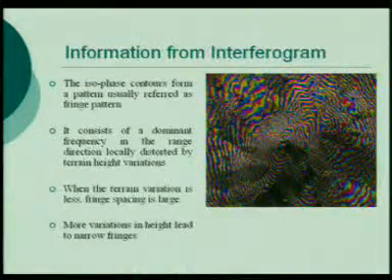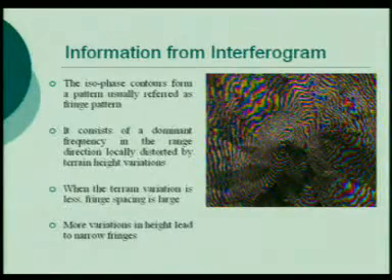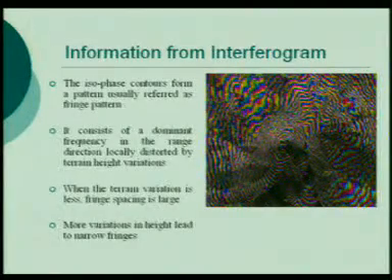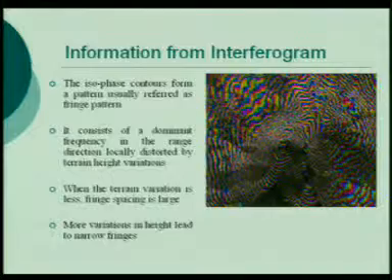The information of the interferogram contours is a pattern usually referred to as the fringe pattern. It consists of a dominant frequency in the range direction, locally distorted by terrain height variations. The most interesting thing is the last two. When the terrain variation is less, fringe spacing is large. More variation in height leads to narrow fringes. So these are the two things by which we can say that either height is increasing or height is decreasing.